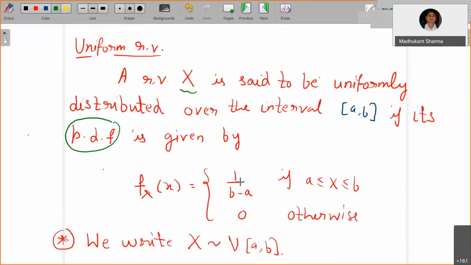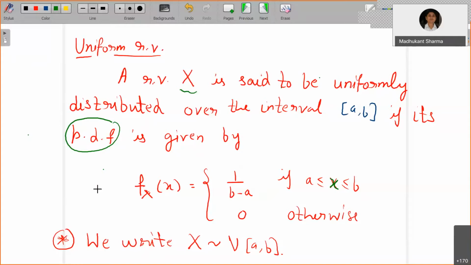The definition tells you that you take any point inside this interval a to b, and the distance will be equally spaced from that point. So f_X(x) is 1 by (b minus a).